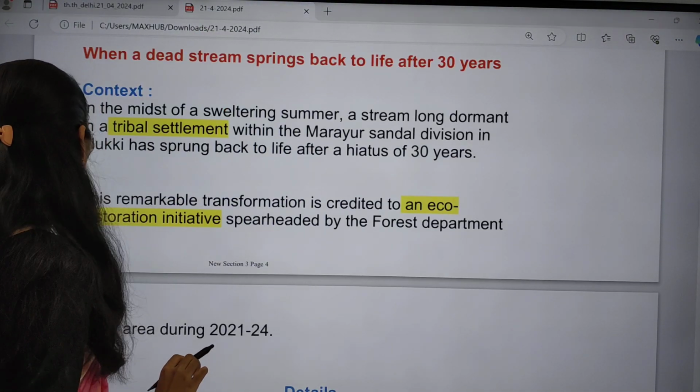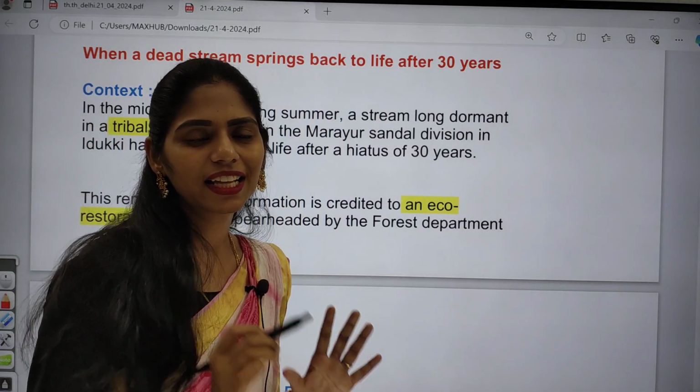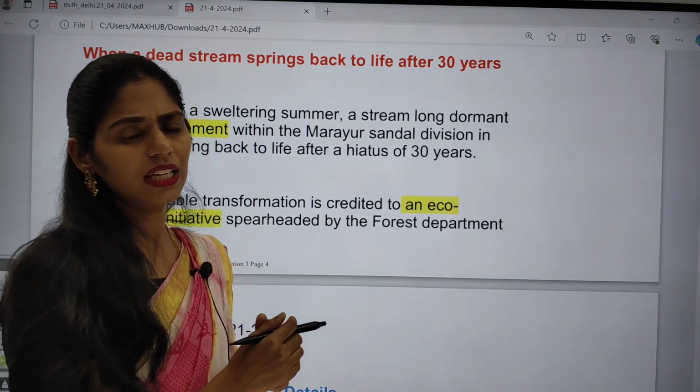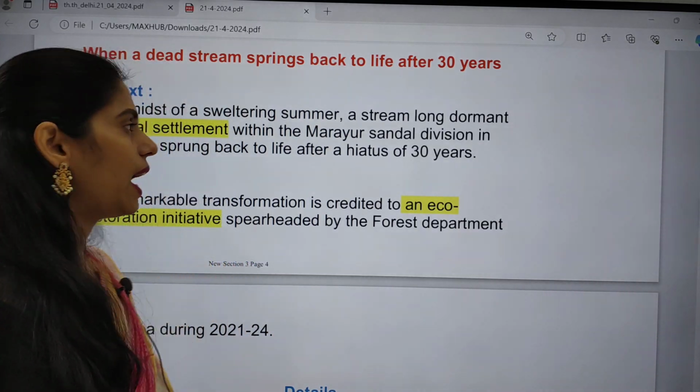If you see why it is in the news, what happened? There was the death of a stream, that means moving water. Streams are nothing but areas where, in small places, water moves.